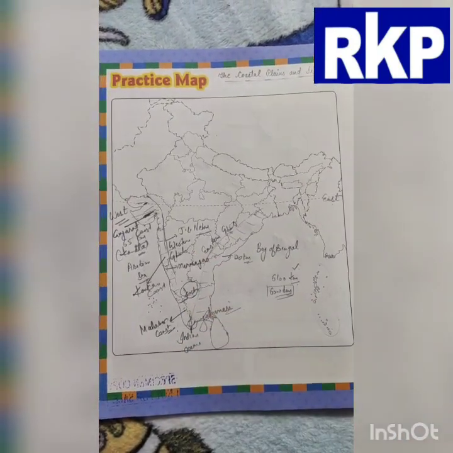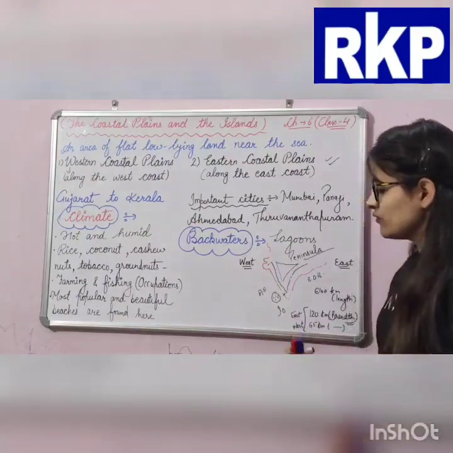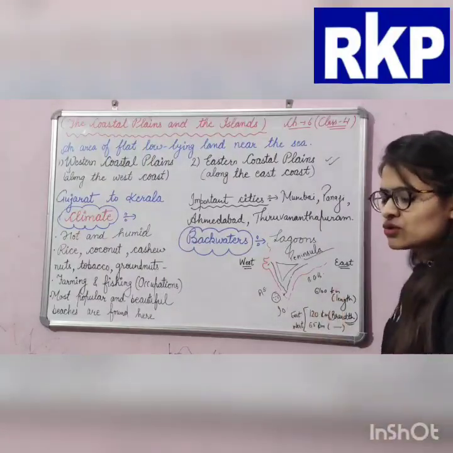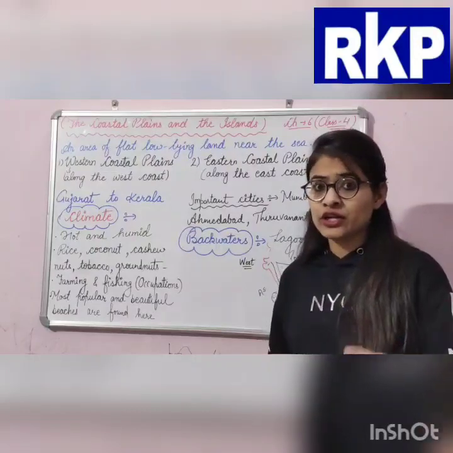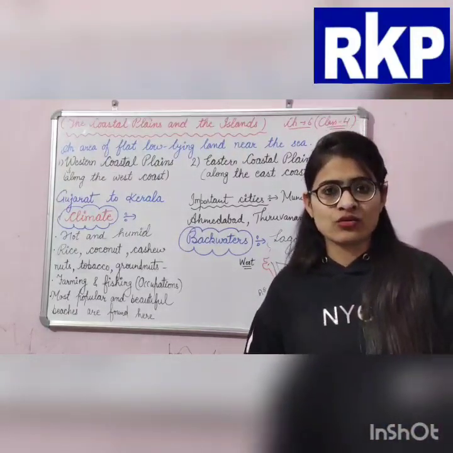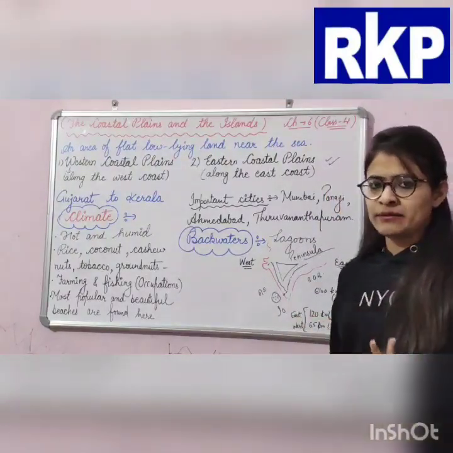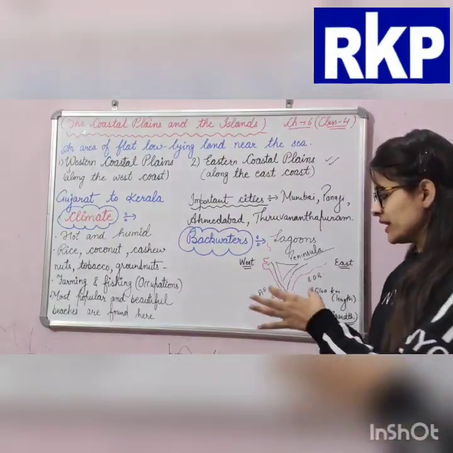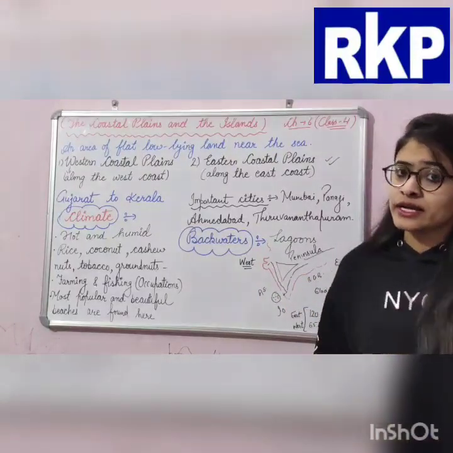So these were your western coastal plains. So we are talking about the climate of the western coastal plain. First of all, you have to keep this point in your mind, that the areas near the coastline or near the sea will have a hot and humid climate. So in India, the areas located near the sea have a hot and humid climate.